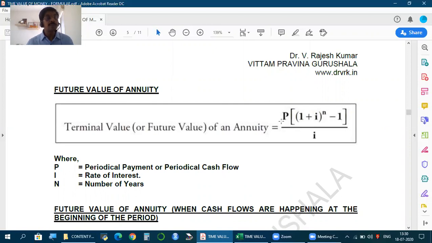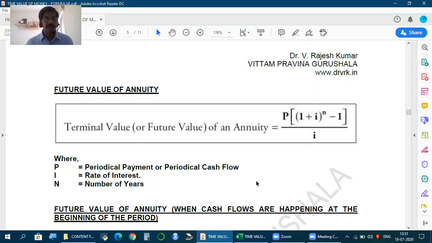P is periodic payment, periodic cash flow. In our example, 10,000 was the cash flow payment which we were making periodically. I is the rate of interest, in our example 10%. n is the period of the annuity, 4 years was the annuity scheme. If you calculate this, you should get the same number. So this is the formula to calculate future value of annuity.